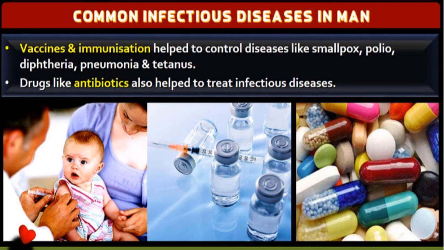And usually, to avoid the persistence of diseases, for immediate relief we go for antibiotics. Drugs like antibiotics are now being used in most of the hospitals to avoid the primary corona infection. Antibiotics also help to treat infectious diseases. These are pictures of some of the vaccine and immunization injections and tablets. So how important vaccination is, I think we have now understood.